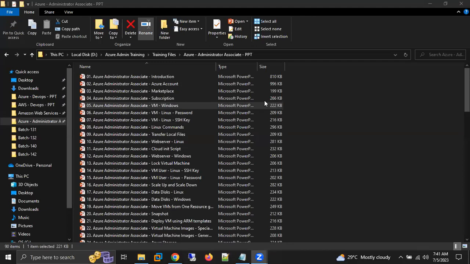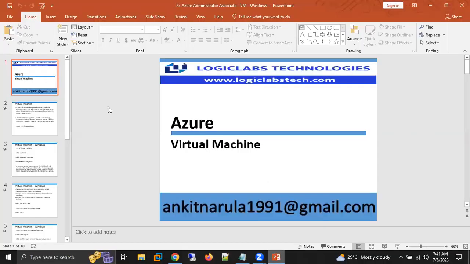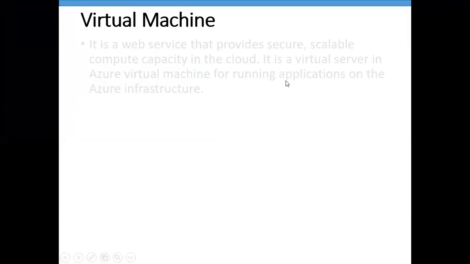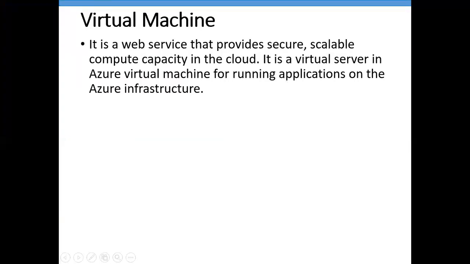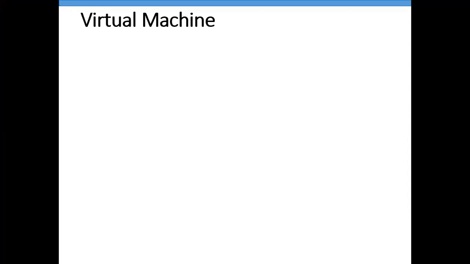So we are going to start learning about our first Azure service called virtual machine. In short form, we can call it VM, but the full form is virtual machine. Now, can anyone tell me what is a virtual machine? Whatever you know, don't worry if it's incorrect, we'll correct you. Yes, Suresh.